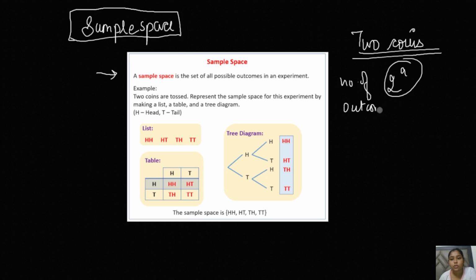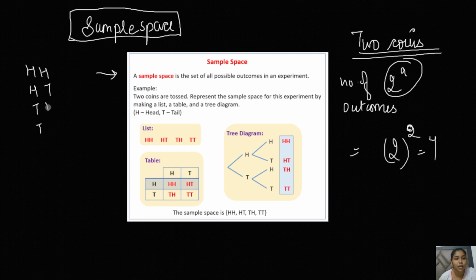So when you toss a coin two times, the number of coins is 2, so it will be 2 raised to the power 2, that is 4. So you have to write H and T 4 times. You write 2 times H, 2 times T. Then you write 1 time H, 1 time T, alternating, and this will come out to be your total number of outcomes.